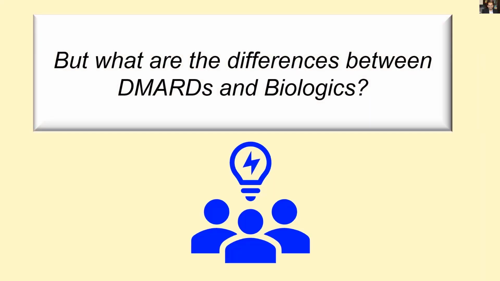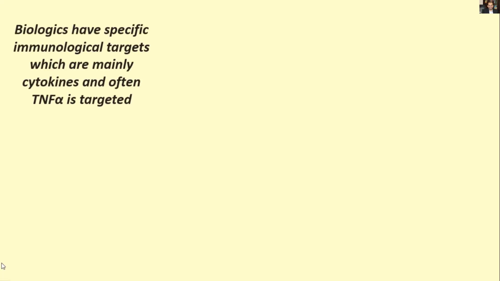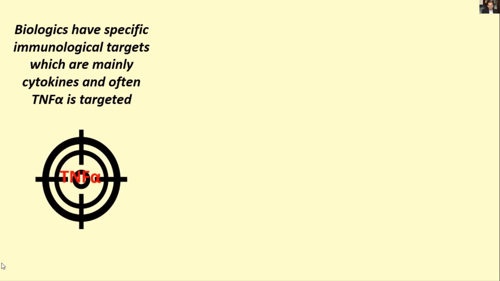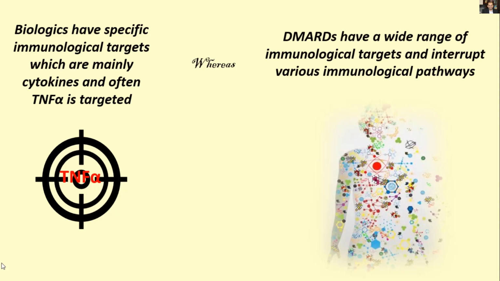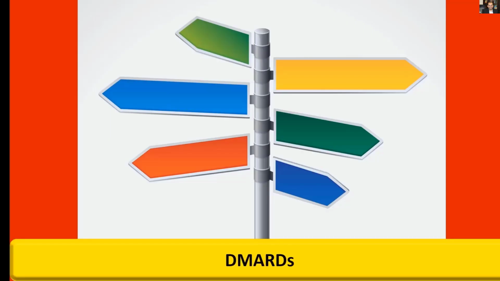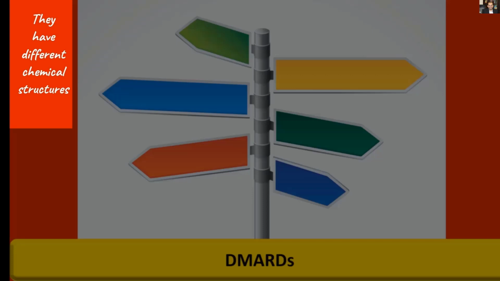But what are the differences between DMARDs and biologics? Biologics have specific immunological targets, which are mainly cytokines, and often TNF-alpha is targeted. Whereas DMARDs have a wide range of immunological targets and interrupt various immunological pathways. The drugs within the DMARD group have different chemical structures.